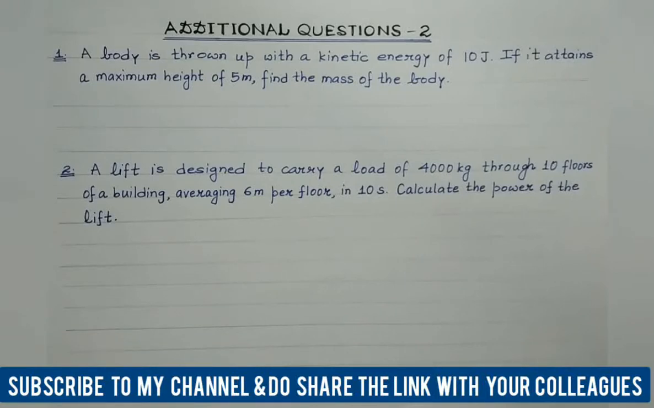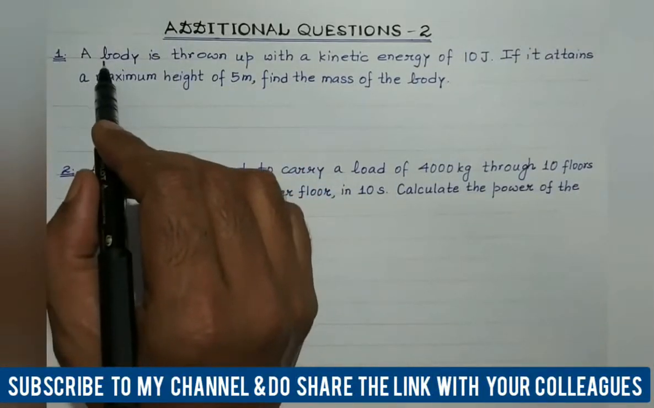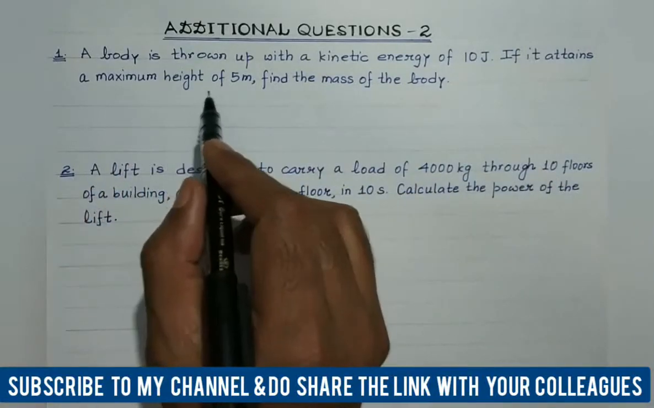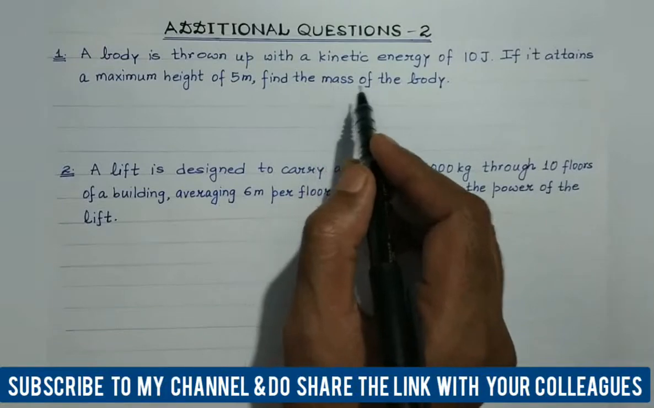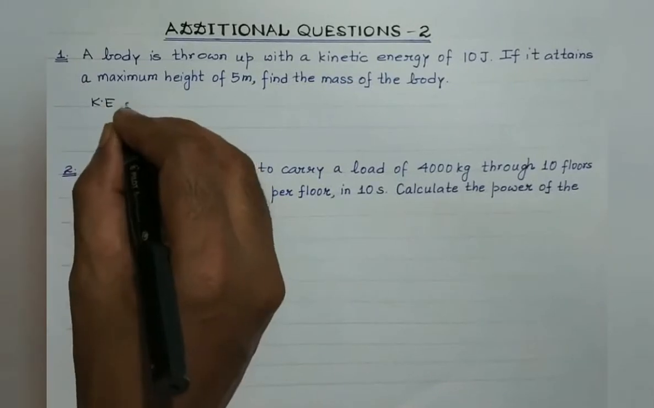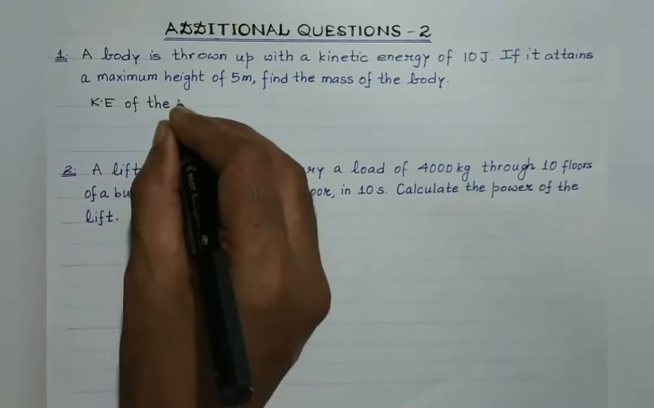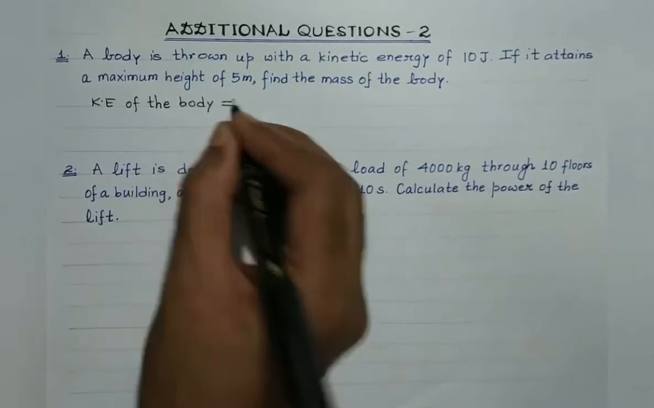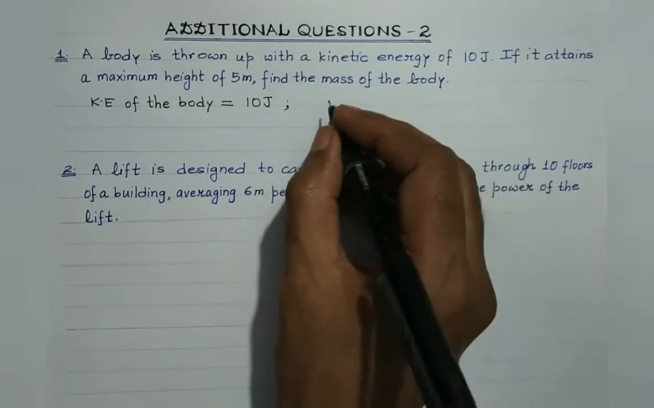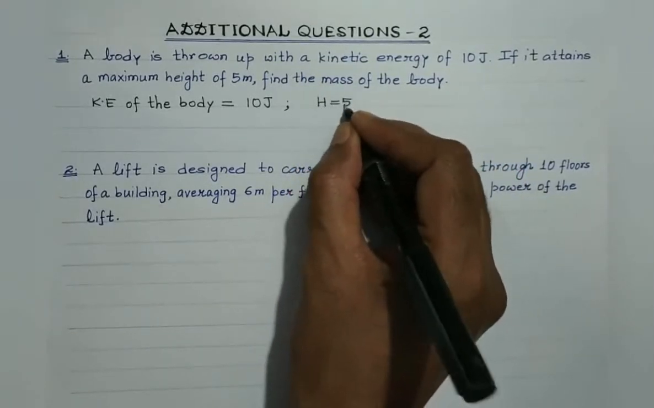Today, in this session, we'll be dealing with some additional questions based on kinetic energy, potential energy, power, and work, right? So let's start with the first question. A body is thrown up with a kinetic energy of 10 joule. If it attains a maximum height of 5 meter, we are supposed to find out the mass of the body. So here, the kinetic energy of the body is given to be 10 joule, and the maximum height attained by the body is given to be 5 meter.